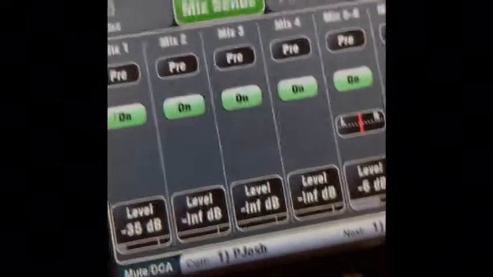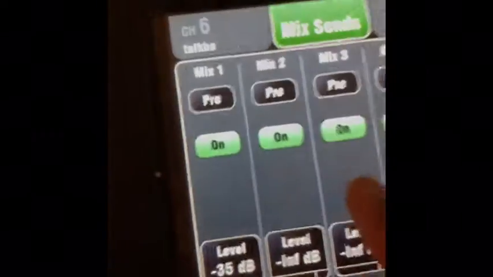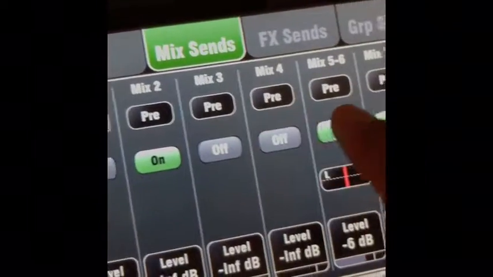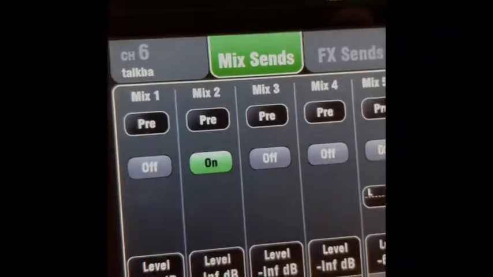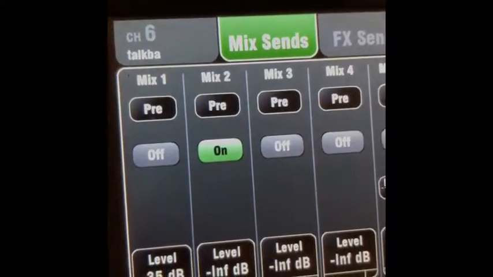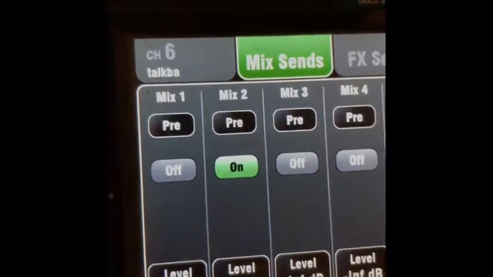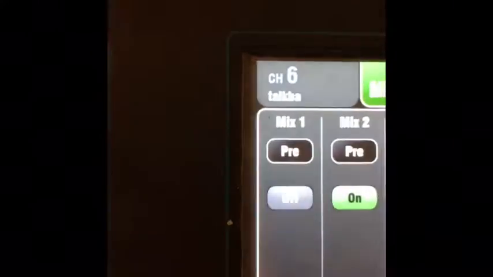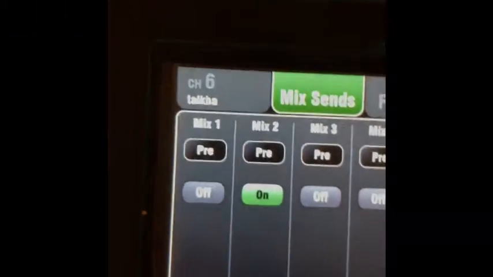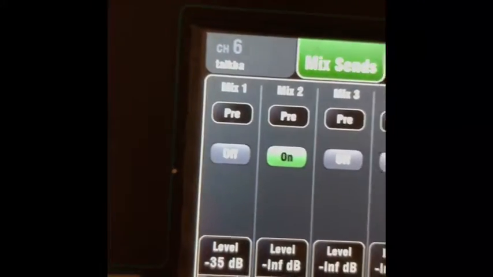So the way we do it is we turn everything off that we don't need. So mix 1, 3, 4, 5, 6, 7, 8, 9, 10, and the house. So now everything is off except for mix 2, which is the one that we need, so that we only hear it in mix 2, only in the band channel. Okay, and that's how we set up the Talkback mic. Okay, I just wanted to show you that so that you know how we set it up. Okay, awesome.